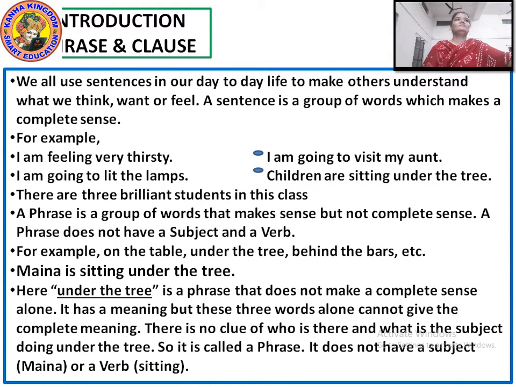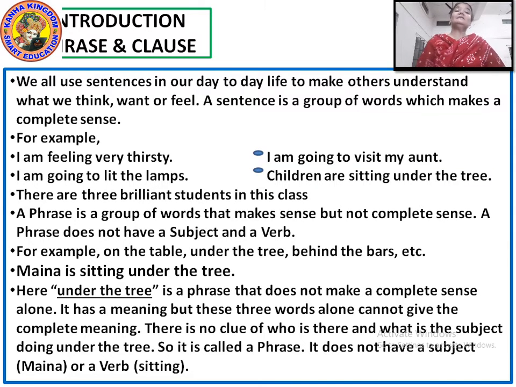These types of sentences are complete sentences. Why? Because we understand something from them. It shows the feeling, or you can say it gives us the full meaning. Right. Now, from these sentences, what is a phrase?